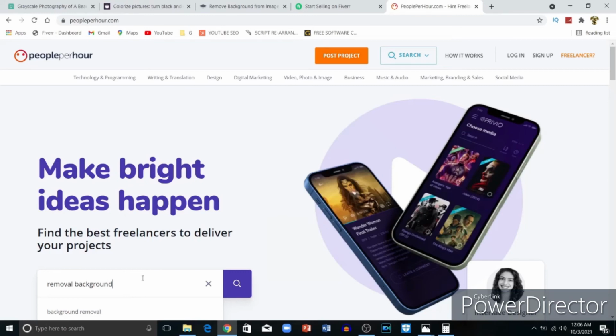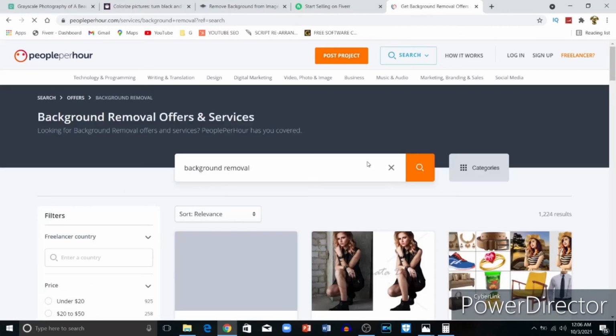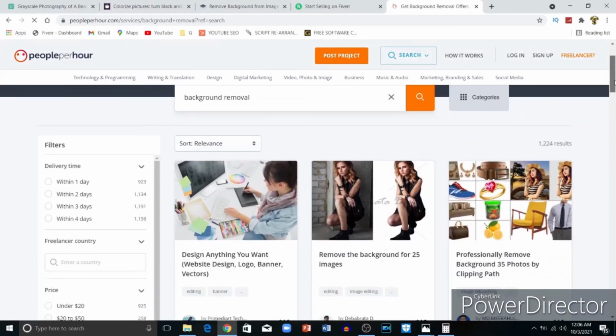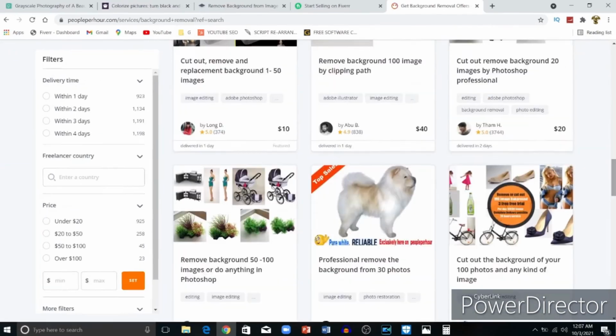You can type remove background or background removal, whatever is okay. Just click search. After search, you will see sample projects of other people doing this stuff and getting paid, as you can see.